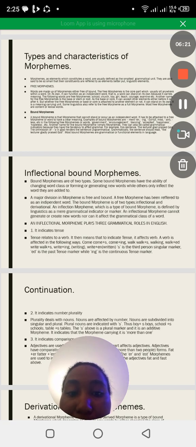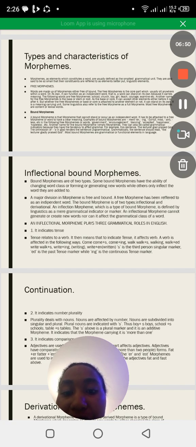Some bound morphemes have the ability to change word class, or form or generate new words, while others only inflect the words they are added to. A major division in morpheme is free and bound. A free morpheme has been referred to as an independent word. The bound morpheme is of two types, inflectional and derivational.